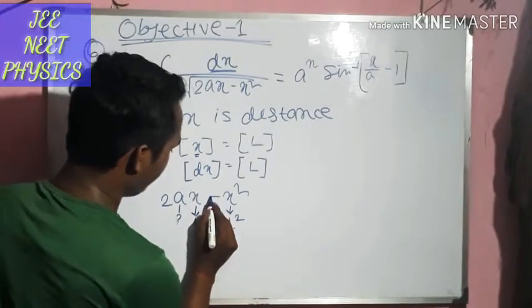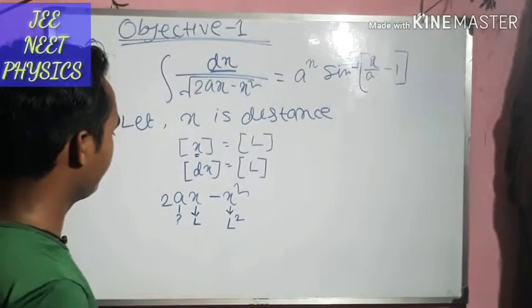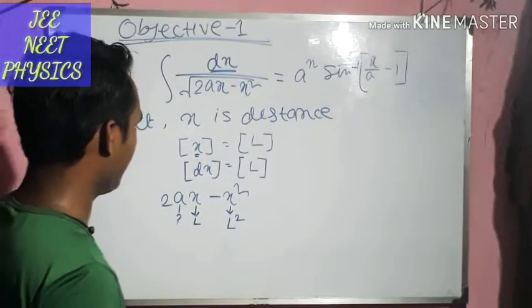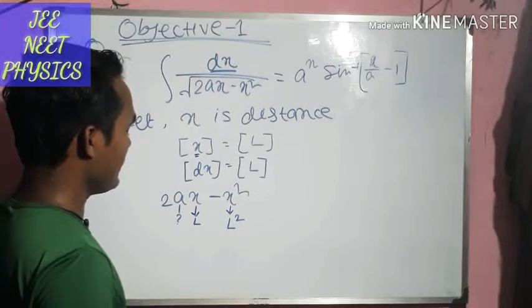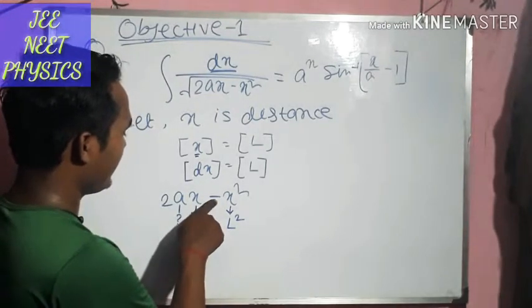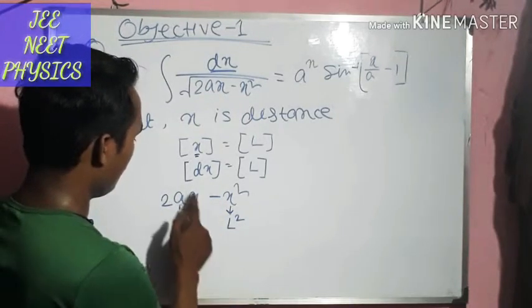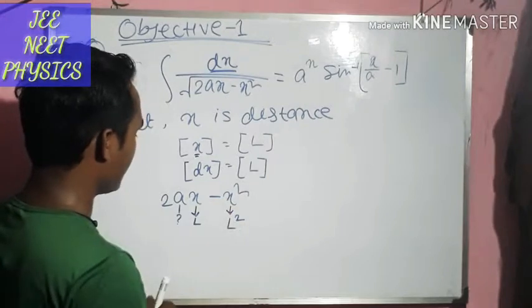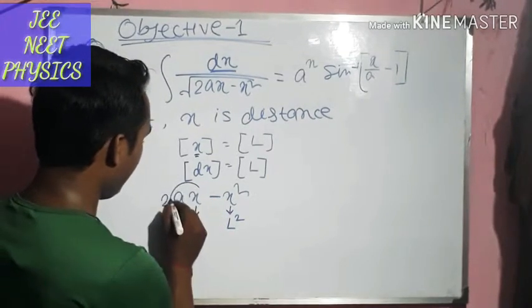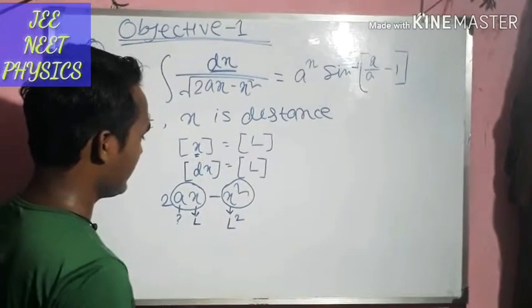Now, in my previous lecture, I told you that if I have a minus sign here, then both those quantities must have the same dimension. So here ax must have the same dimension as x square.